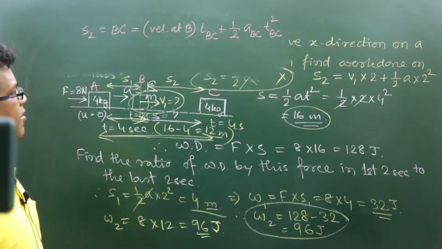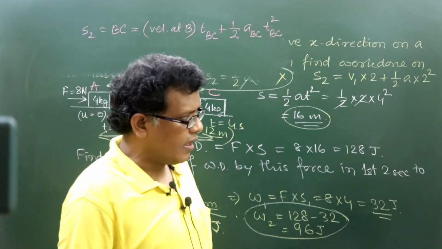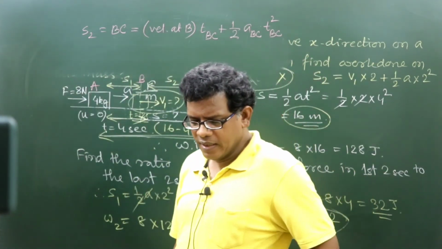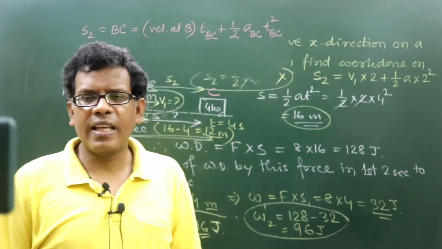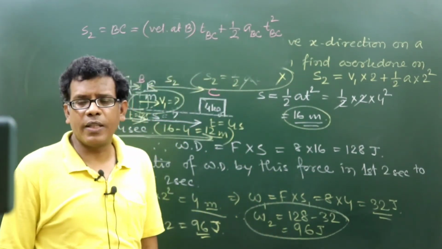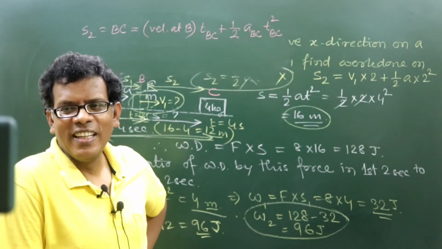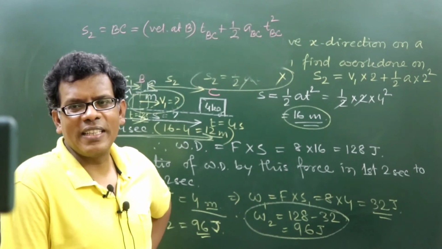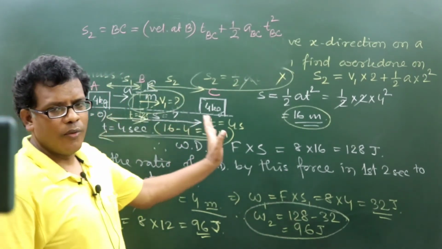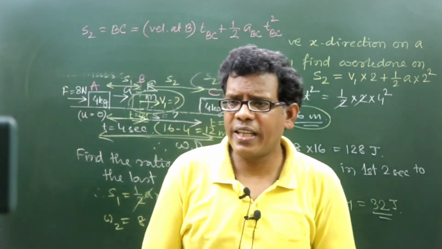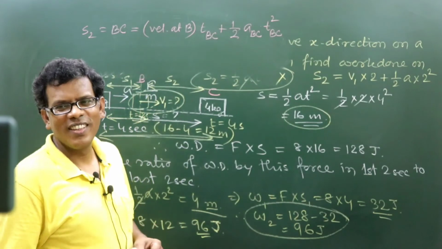So that is the reason why we must always take care of the velocity at any point if you consider that point as the initial position of the displacement you are going to calculate, right? That's why I am saying that when I can get S2 by subtracting S1 from the overall displacement, why should I take the additional pain in calculating S2?